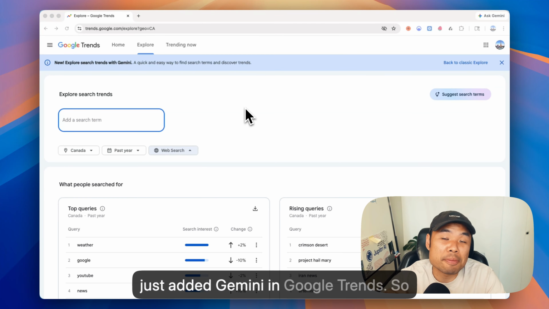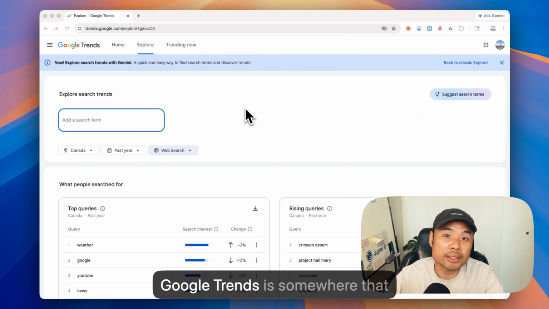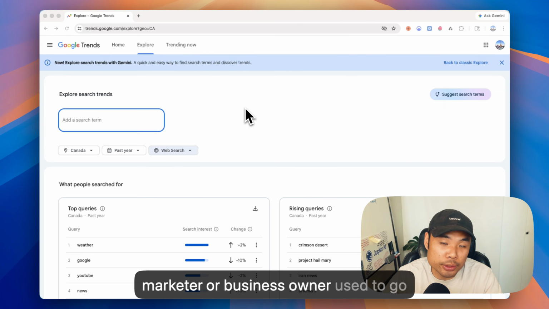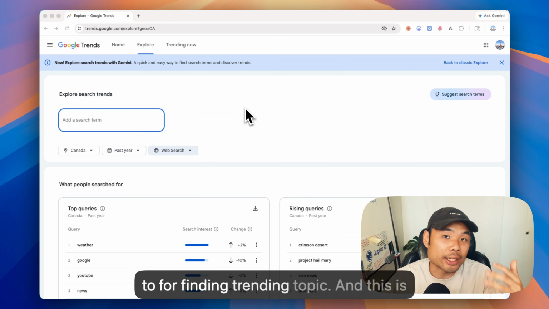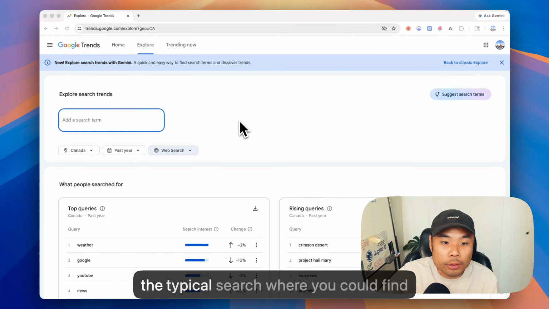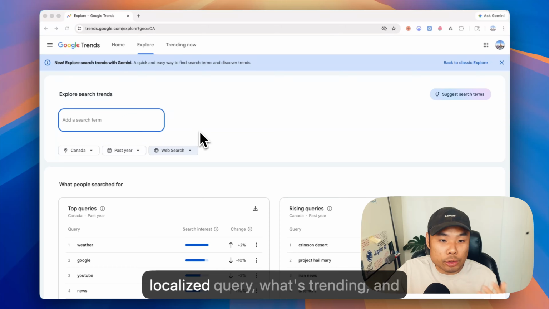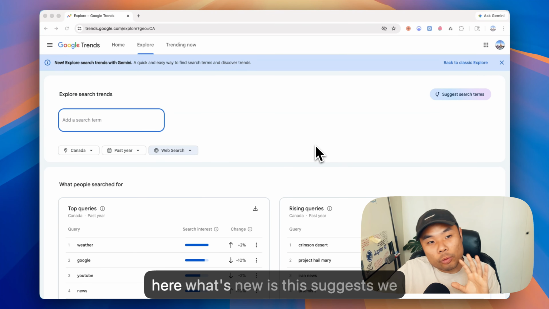Google just added Gemini in Google Trends. So Google Trends is somewhere that a marketer or business owner used to go to for finding trending topics. And this is the typical search where you could find localized queries and what's trending. Here, what's new is this